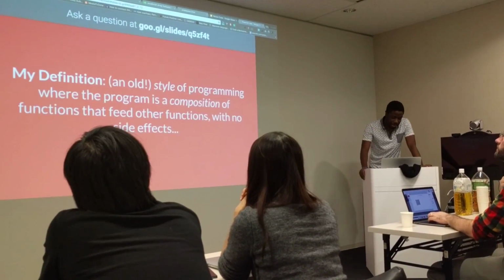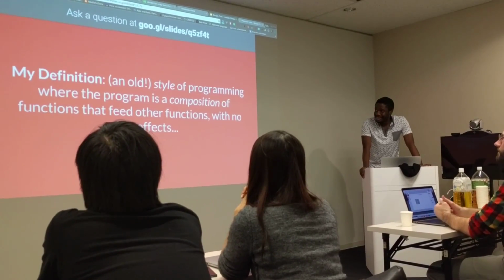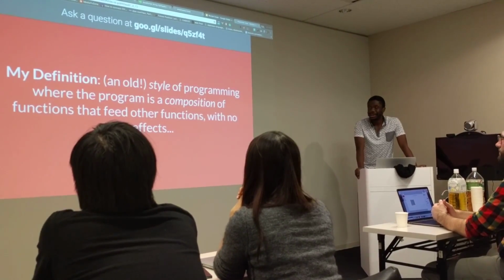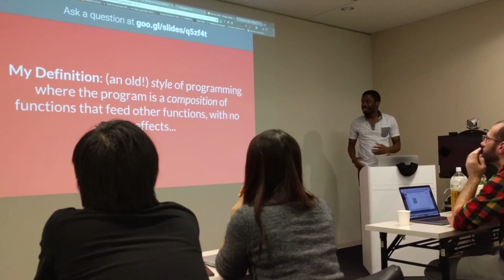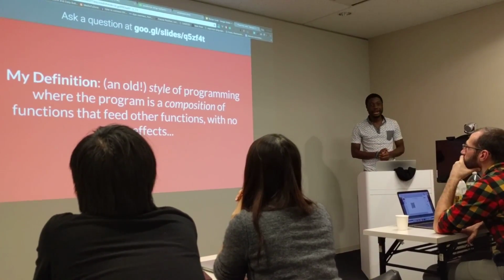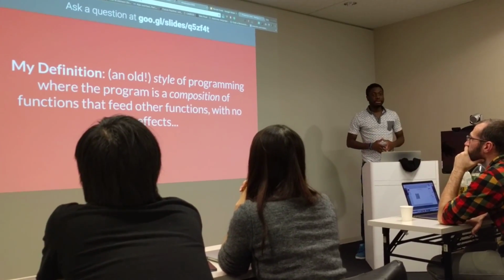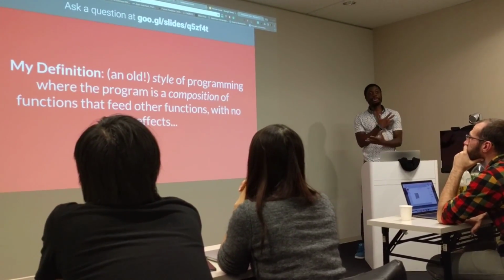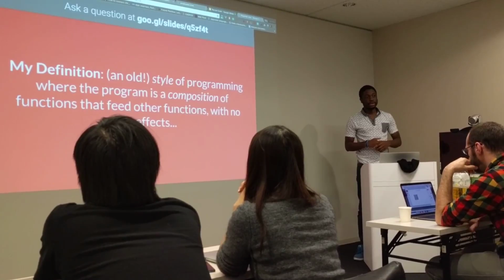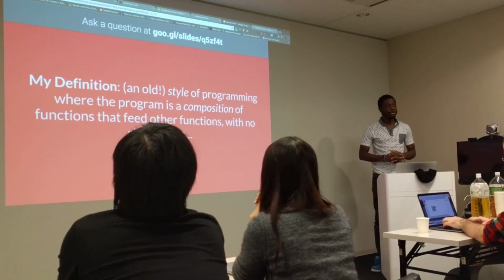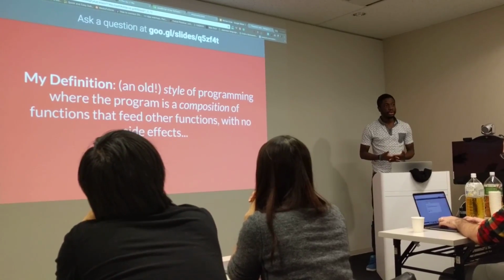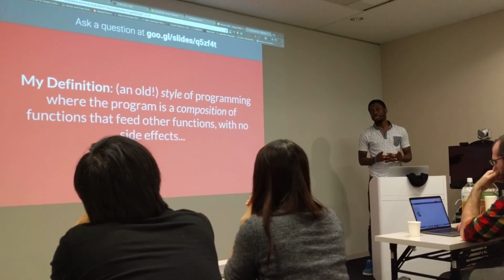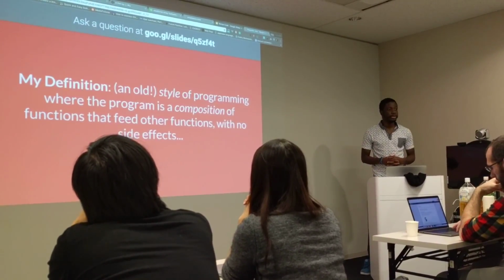That's Wikipedia. I say that it's an old style of programming where the program is a composition of functions that feed other functions with no side effects. Now, why is it old? Actually, functional programming is becoming something of a buzzword today. You see it on Medium, in blogs and on YouTube. It's actually been there since at least 1958. If I'm not mistaken, it's probably older than object-oriented programming.